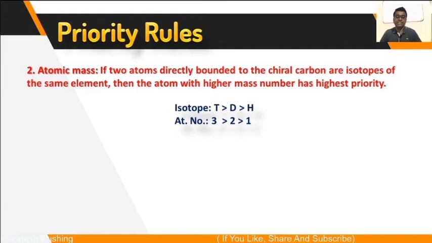So the atomic number of the 3 atoms is the same. Then you have to give the priority according to their mass number. Tritium has mass number 3, so the highest priority. Then deuterium, because the mass number is 2. Then protium, the mass number is only 1.